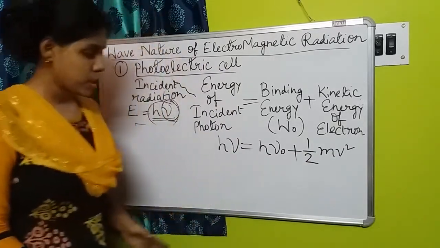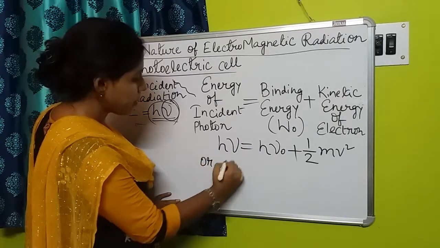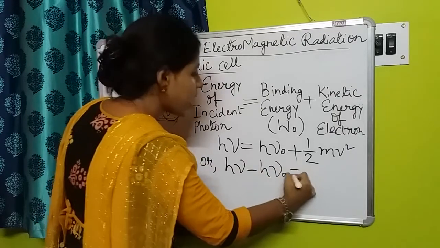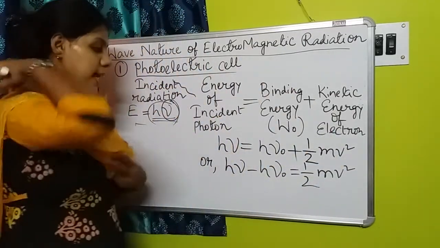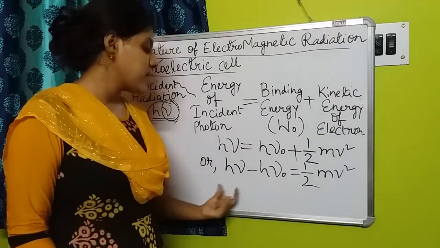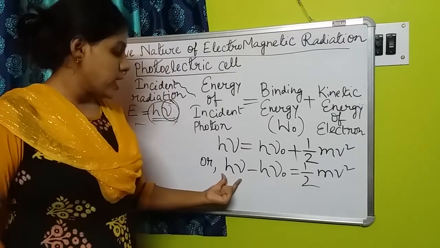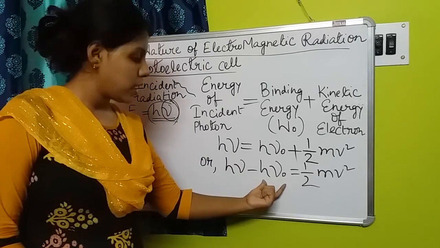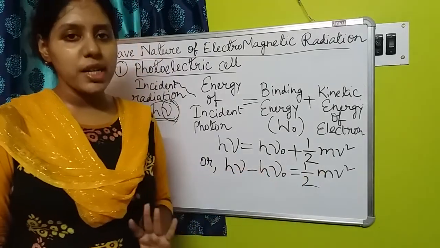So we can write h nu minus h nu 0 equals half m v square. That means the difference between the energy of the incident photon and the work function will be converted into kinetic energy.